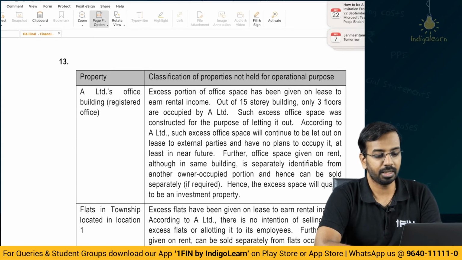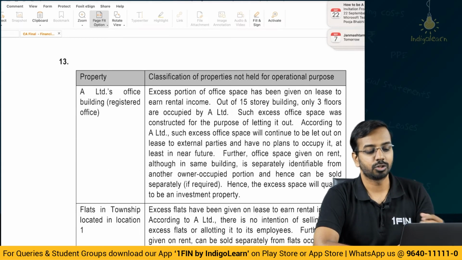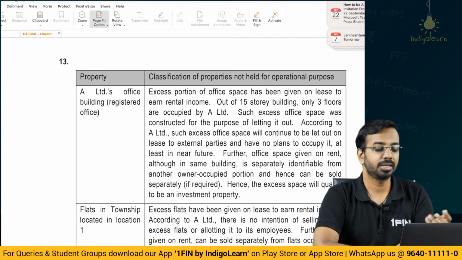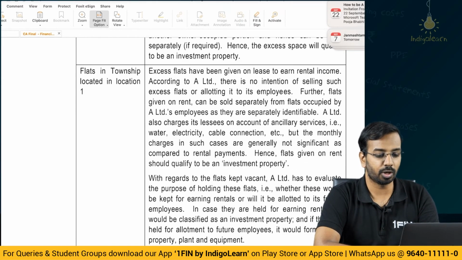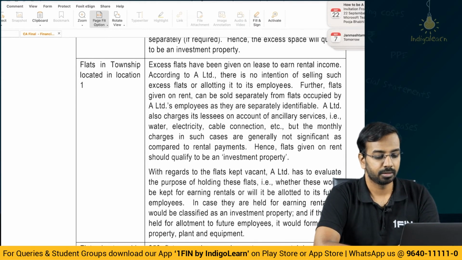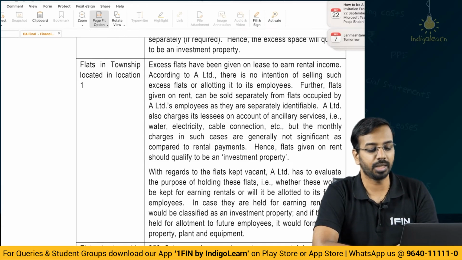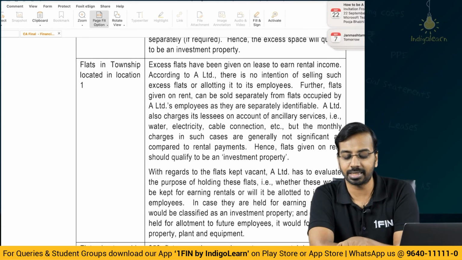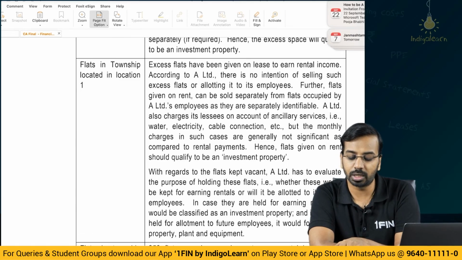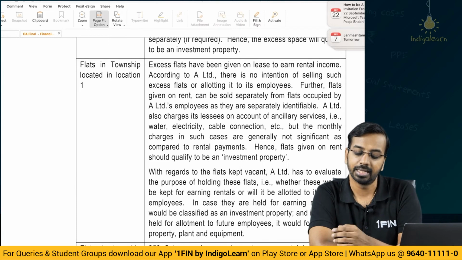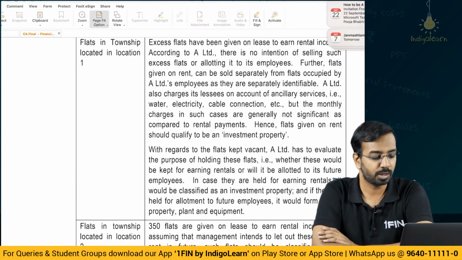In a building, out of 15, 3 are occupied, so 3 is owner occupied and the remaining is investment property. Flats in township 1: in case the flats are held for earning rentals, they would be classified as an investment property, and if they are held for allotment to future employees, they would be part of PPE. Now, the question clearly says that they don't have the intention to give it out on allotting to the employees or selling. So most likely they will give it out on rent and it will be investment property.